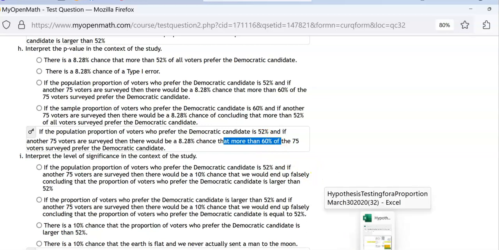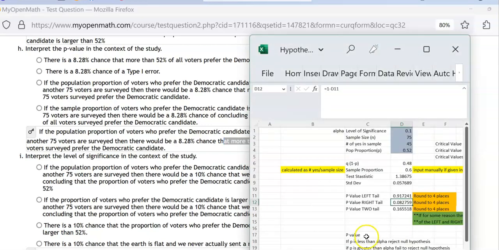The sample proportion, that's where the 60% came from. Okay, so I lied. We have to use the sample proportion, which is 60%. Where did I get 60%? 45 divided by 75. So there are really two items that I have to refer to in this spreadsheet, the p-value and the sample proportion right here.